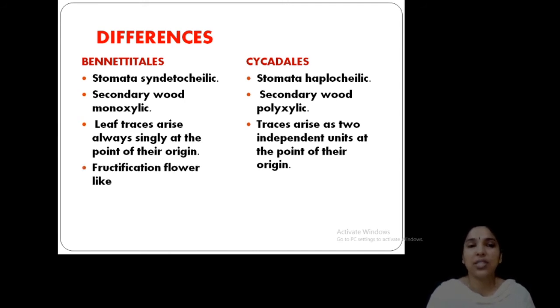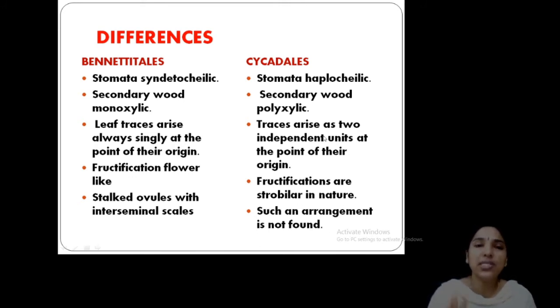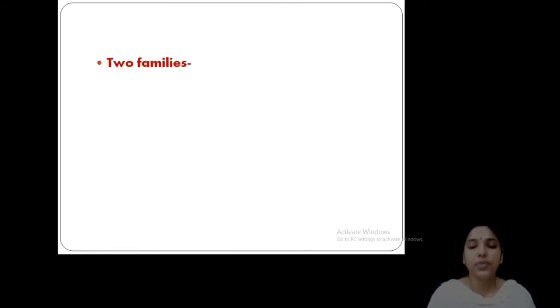And the fructification, the reproductive part, is flower-like. But here it is strobilar in nature. And stalked ovules with interseminal scales, such an arrangement is not found here. These are the fundamental differences. See, some of the characters are very advanced here, that is, ovules with interseminal scales and flower-like appearance. Here it is a basic gymnosperm character, strobilar in nature and no interseminal scales. So in some characters, they are 100% different. Clear? Okay.